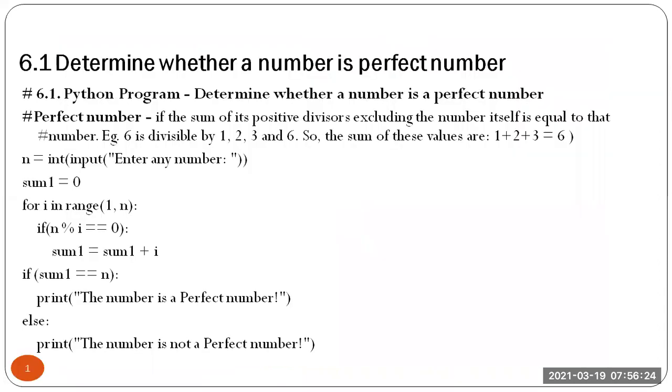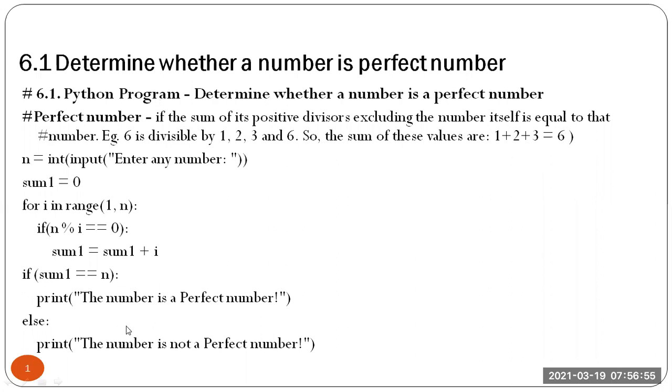Let us start now. So first one is determine whether a number is a perfect number. Let us understand what they mean by perfect number. Basically, a perfect number is one where you take the divisors of a number. Like if 6 is a number, the divisors are 1, 2, 3, and 6. We have to exclude 6. If we add these three, 1 plus 2 plus 3, we get 6. It is the same number that we have got, so definitely it's a perfect number.